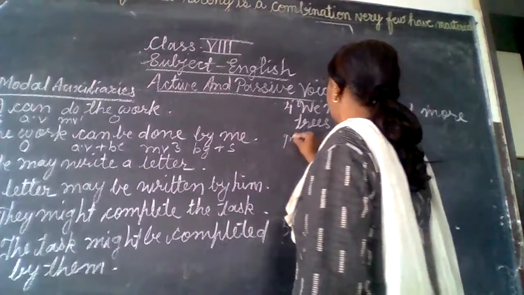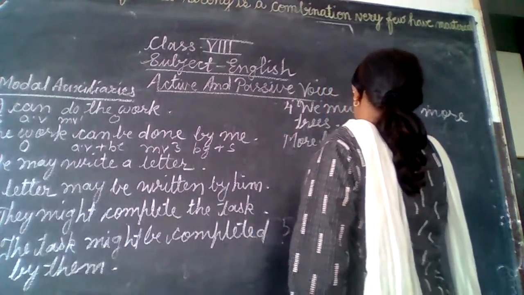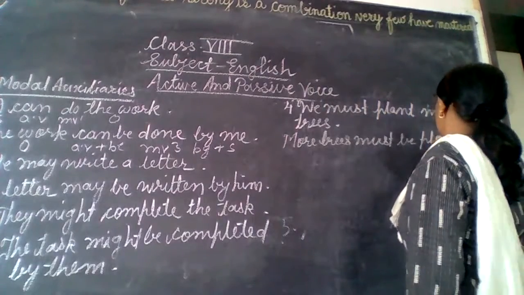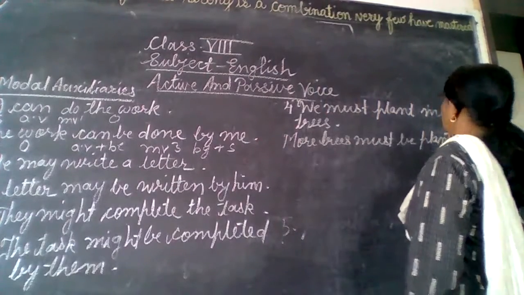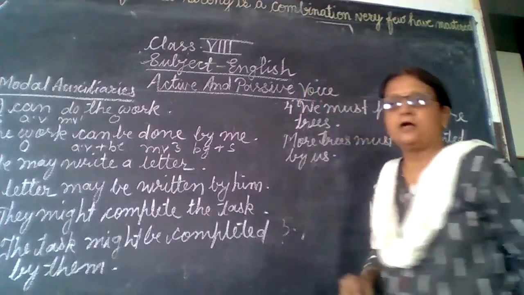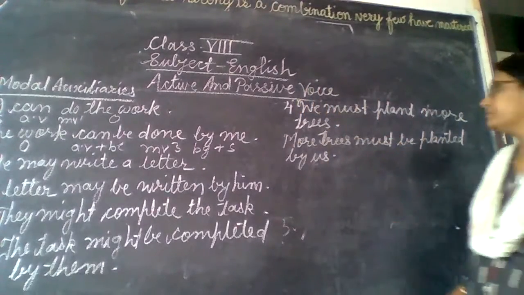So more trees must be planted by us. More trees must be planted by us.